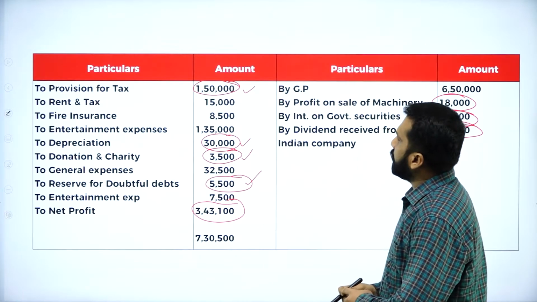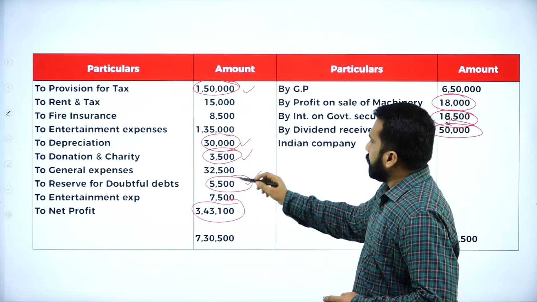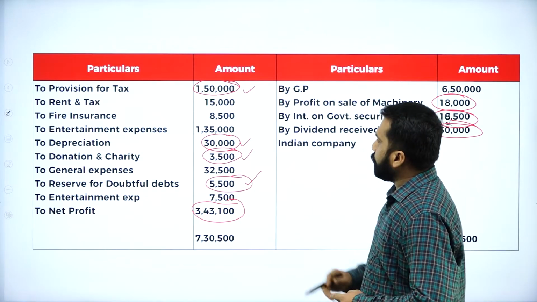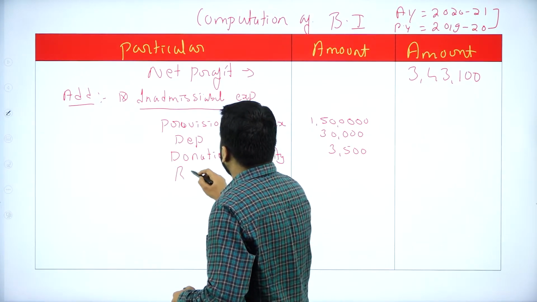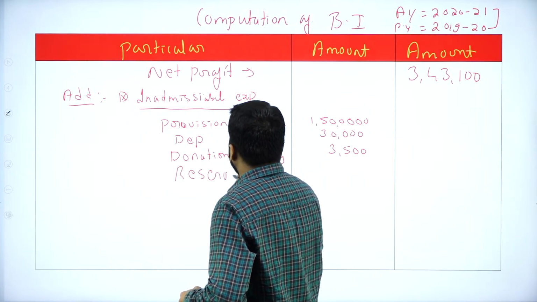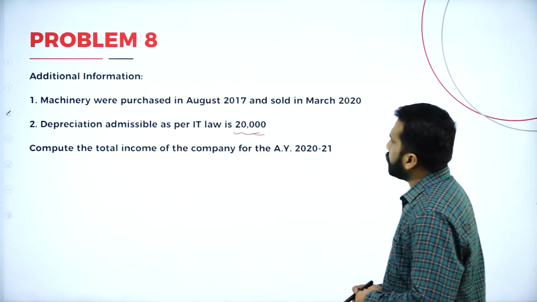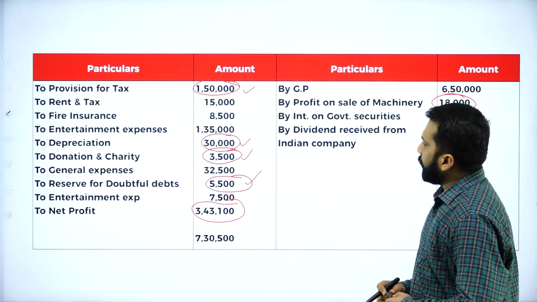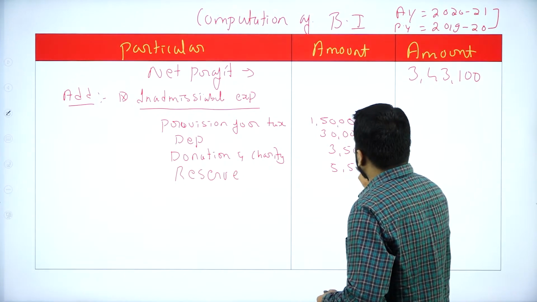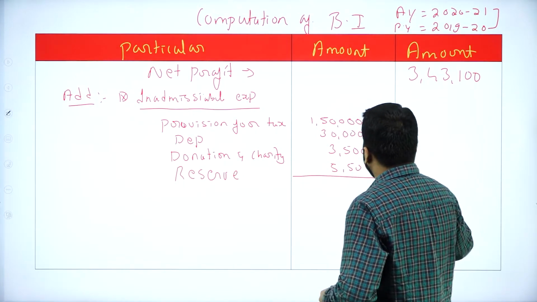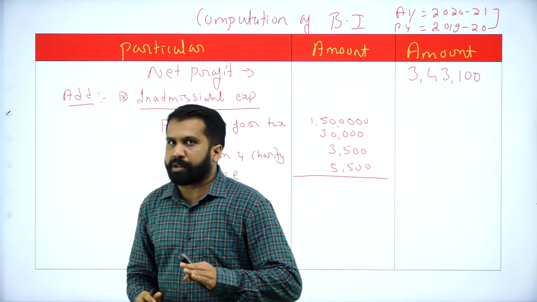After that, the next one is reserve for doubtful debts, 5,500. Hope there is no doubt up to this.